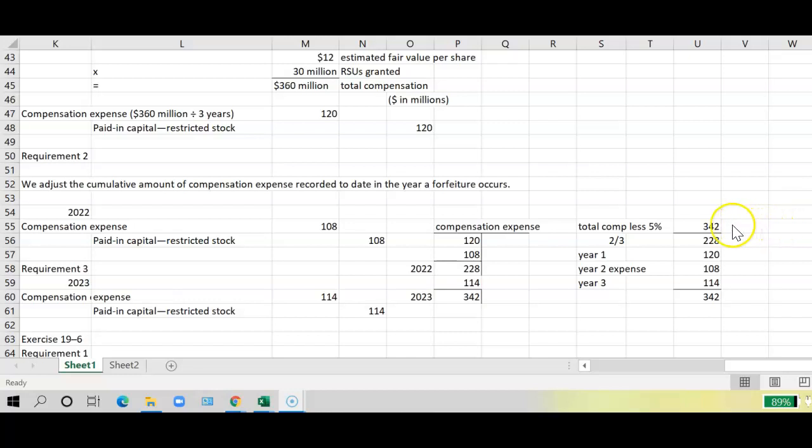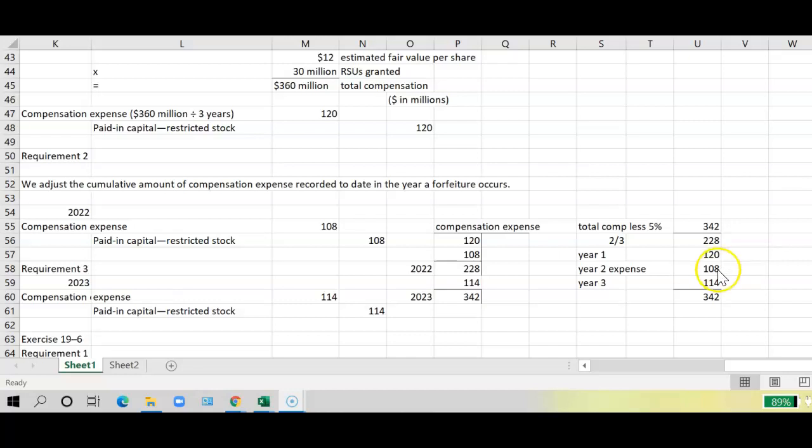So to do that, we would take the $342 million for the total compensation, multiply that by 2 and divide by 3. So the total compensation expense that has to be recognized at the end of year 2 is $228 million, less what we recognized in year 1 of $120 million.